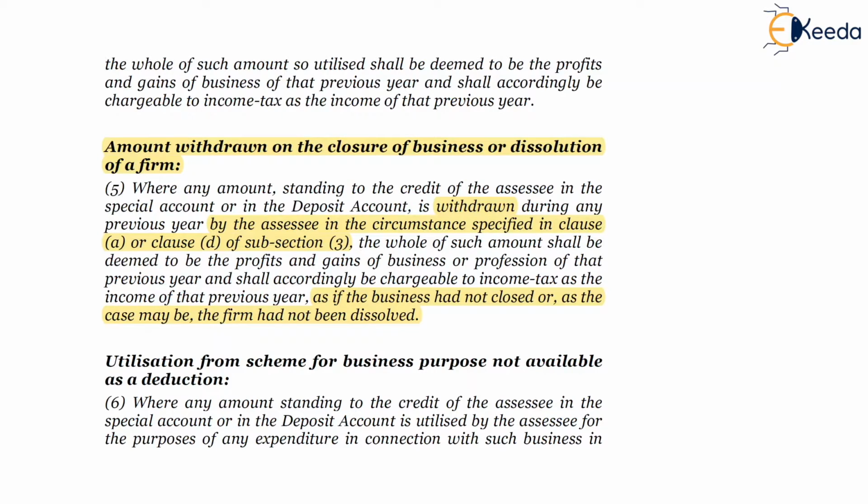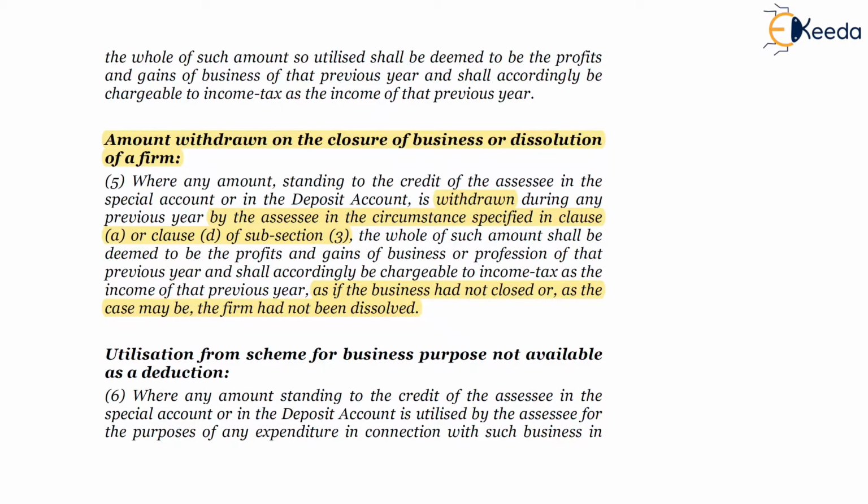Now, friends, subsection 6: utilization from the scheme for business purpose is not available as a deduction, meaning if a deduction is allowed under section 33AB, no further deduction will be allowed under section 37(1). So once a deduction is allowed under section 33AB, no further deduction will be allowed under any provisions of profit and gains, just to avoid double deduction.